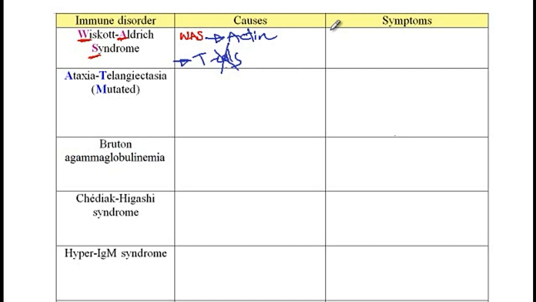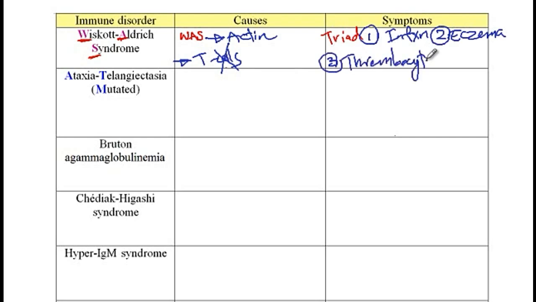So therefore these patients present with the triad of recurrent infections, eczema, which usually coincides with a superinfection, and thrombocytopenia that is immune related and is due to the decreased volume of platelets. So these patients present with easy bruising and petechia due to thrombocytopenia.